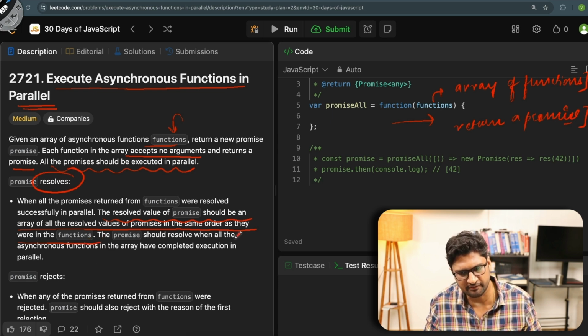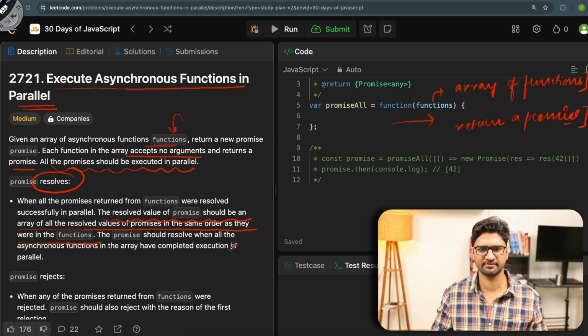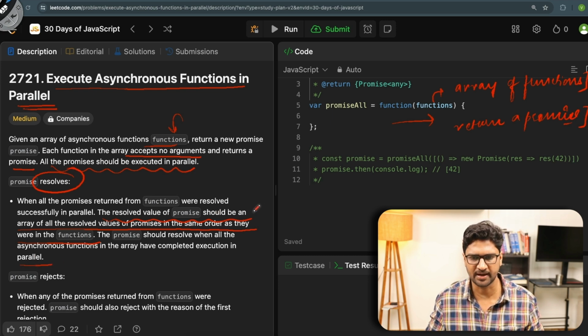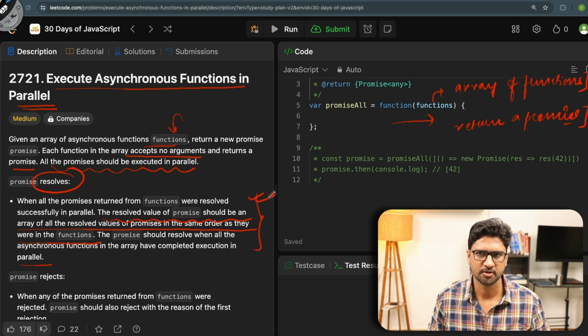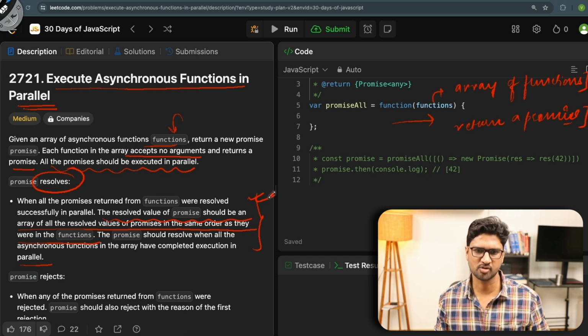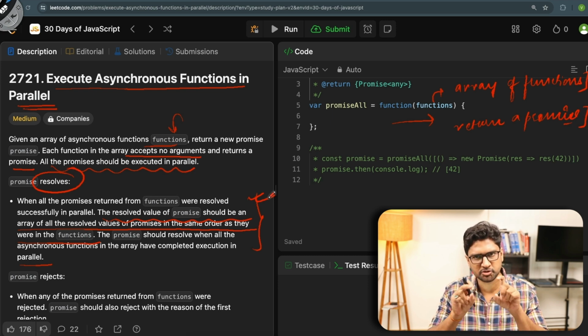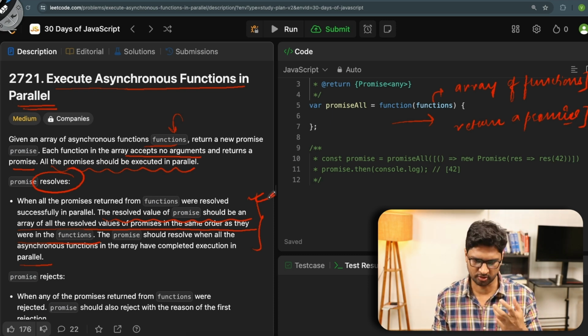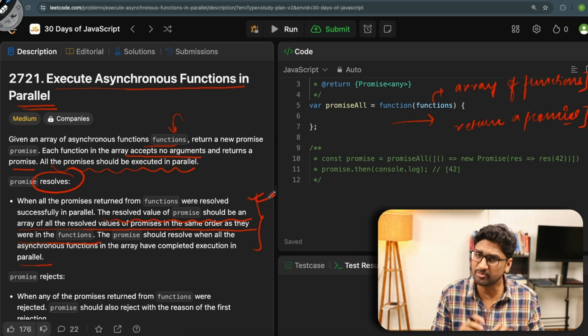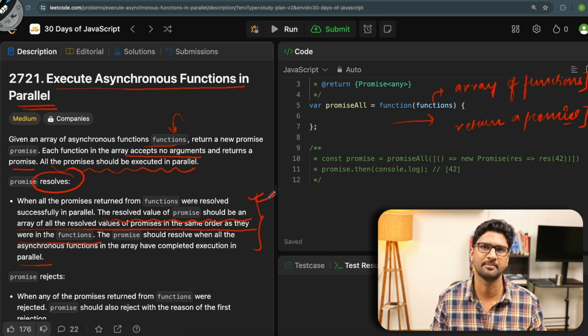The promise should resolve when all the asynchronous functions in the array have completed execution in parallel.